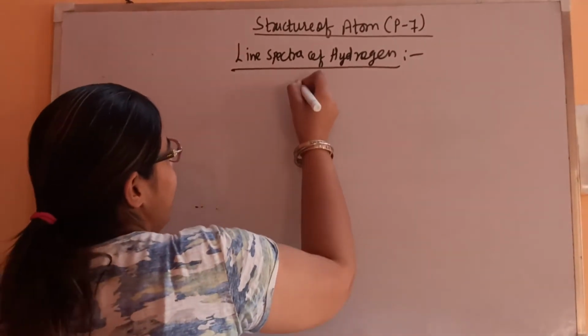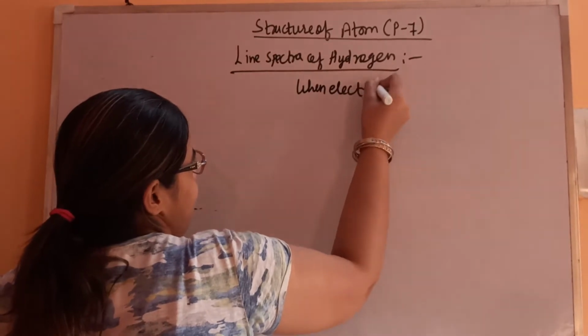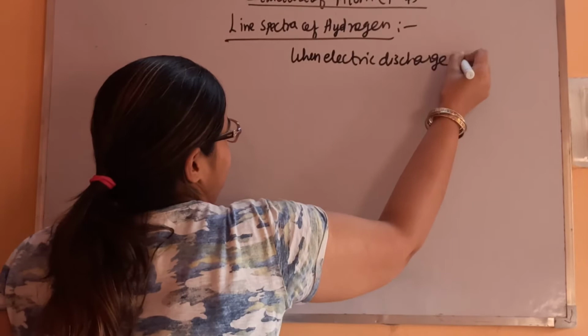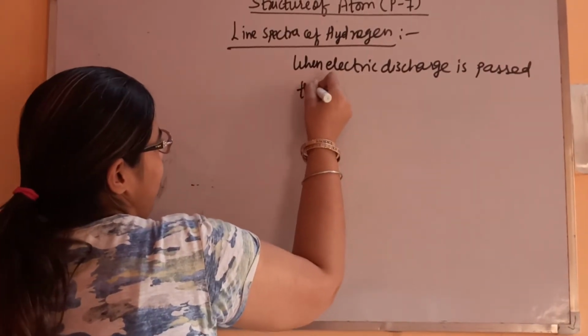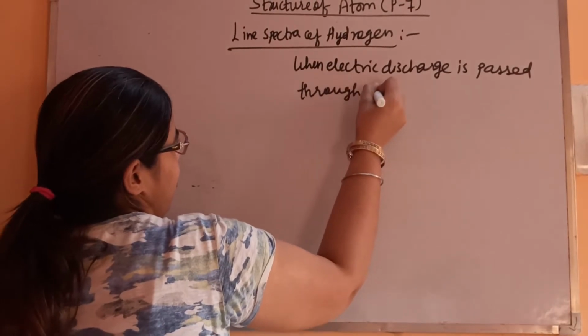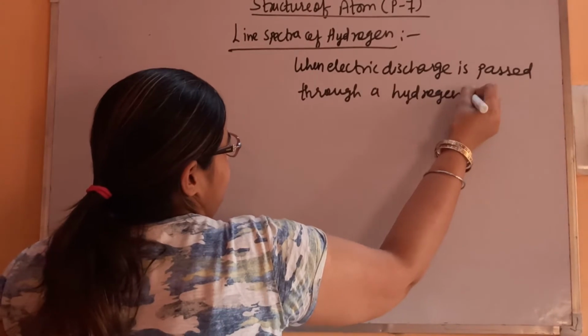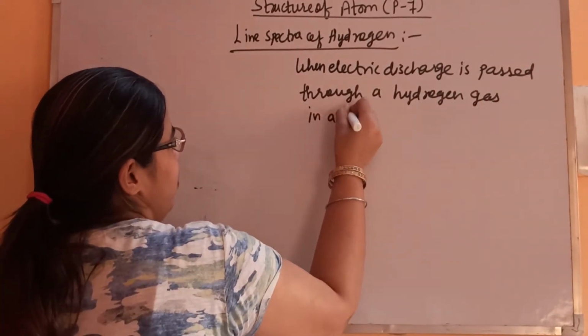So when electric discharge is passed through a hydrogen gas in a discharge tube.